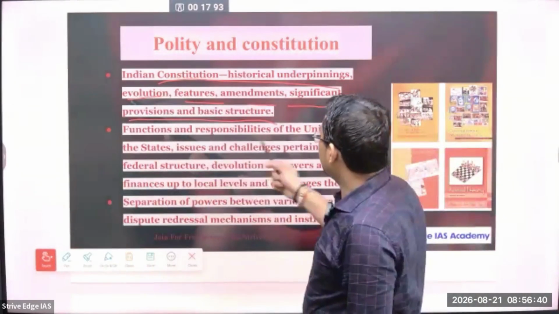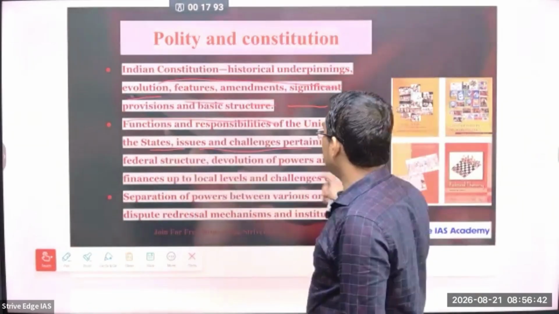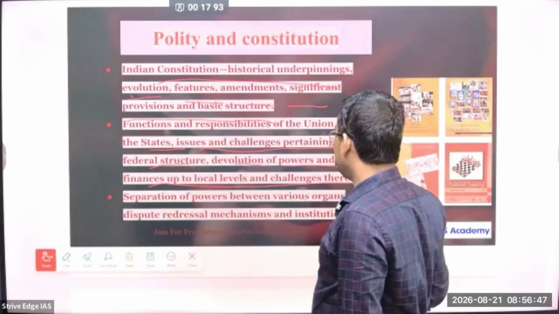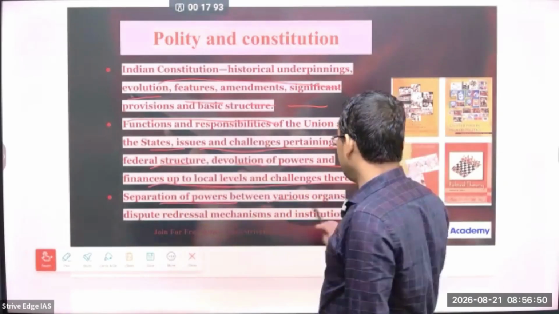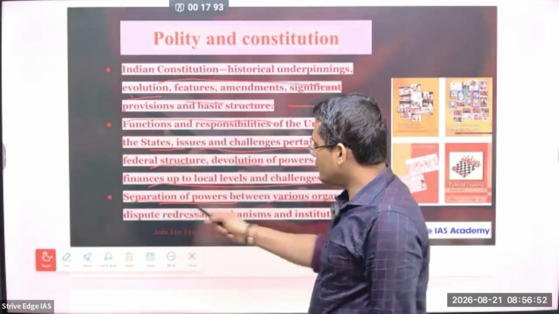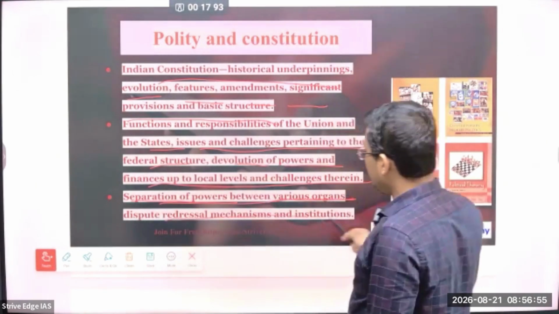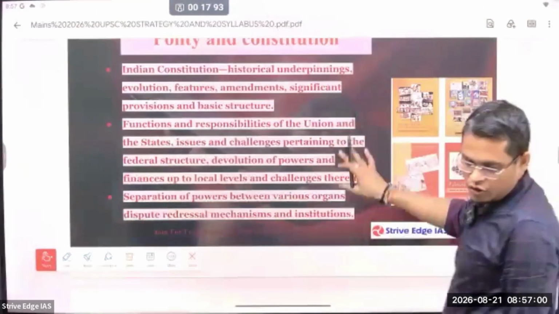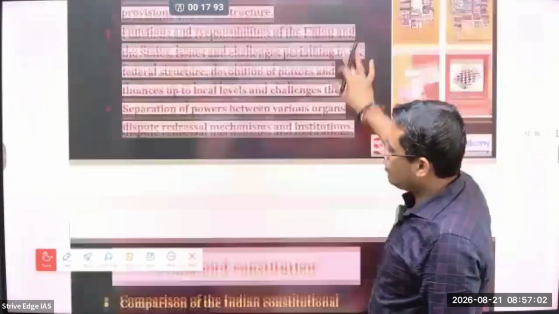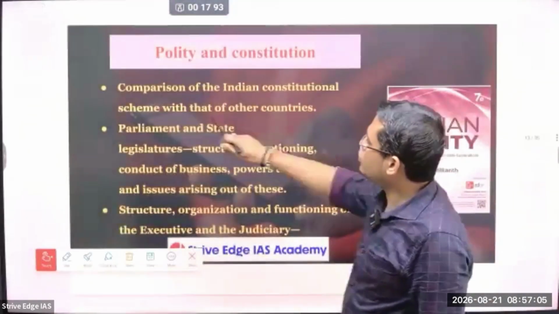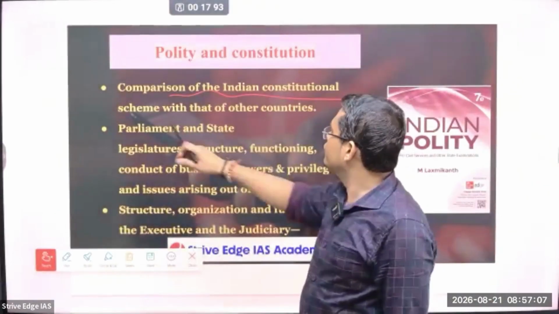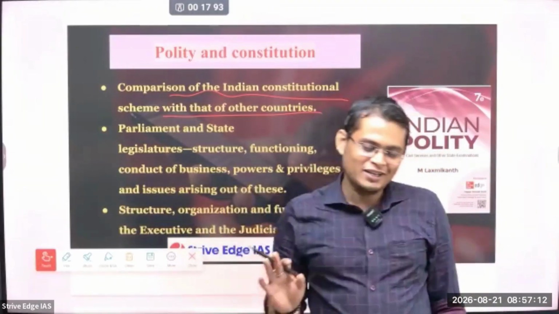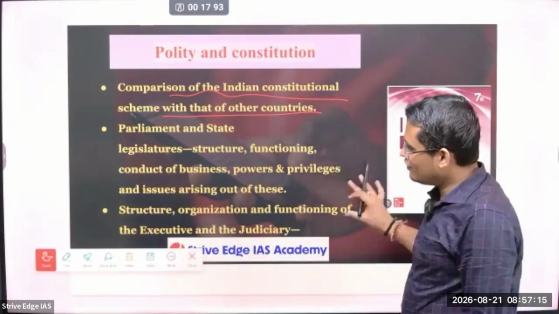Then functions and responsibilities of the Union and states, issues and challenges pertaining to the federal structure, devolution of power and finance to the local level and challenges therein, separation of power between various organs. देखो, this separation of power is also very important, dispute redressal mechanisms and institutions. So these are the things you can directly get from Lakshmikant. If you see the content of Lakshmikant, you can directly get all these things. The next is comparison of the Indian Constitution with that of other countries. You will not get this portion from Lakshmikant. Don't worry, we are going to provide support and study material for that.